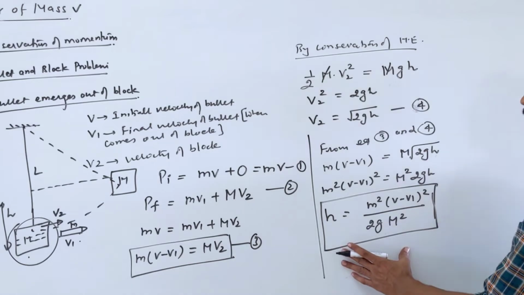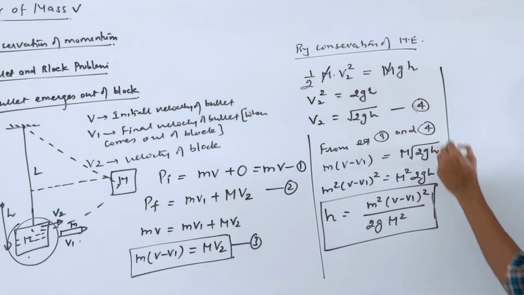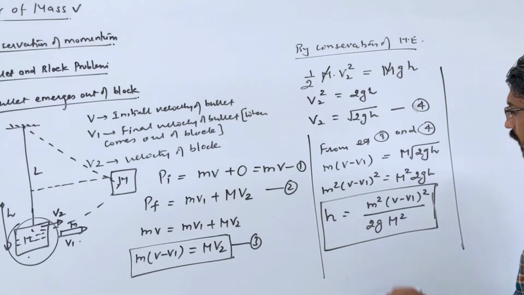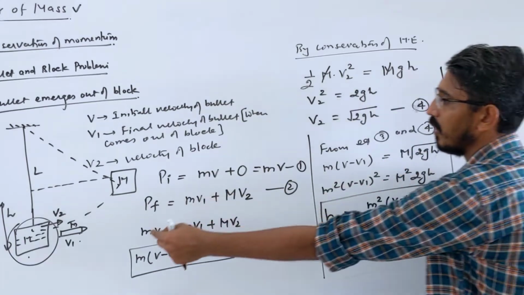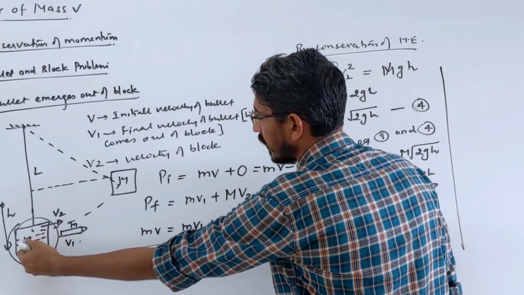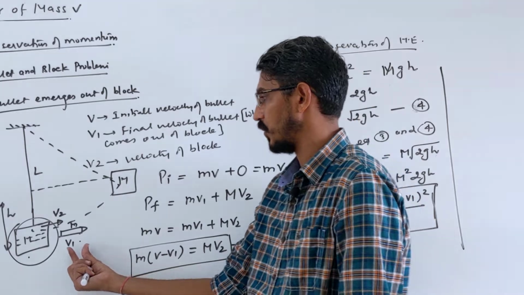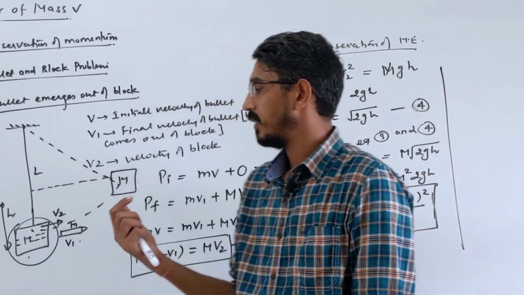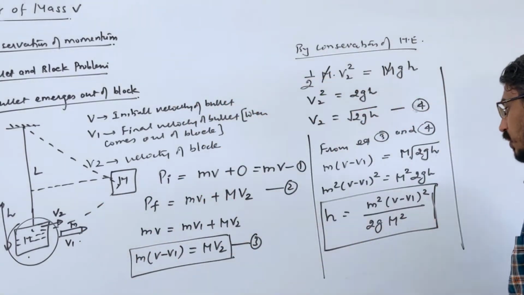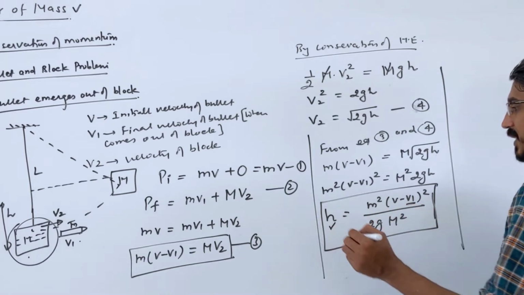So mainly they ask you this question only: what is the height raised? Or the height raised is given to you. Then they can ask you at what velocity the bullet comes out of this block. v₁ they can ask you, if the height raised is given to you.